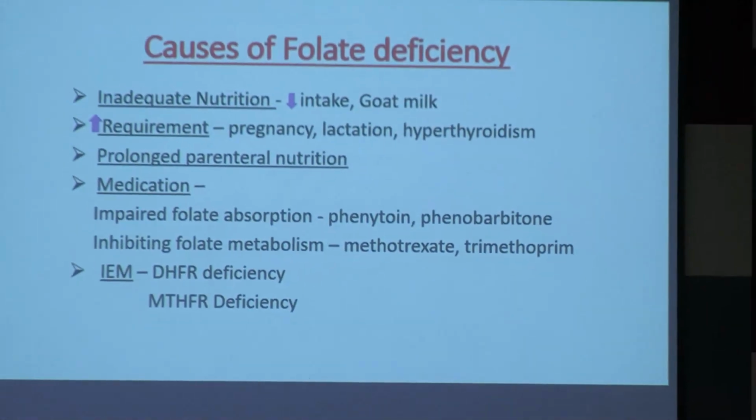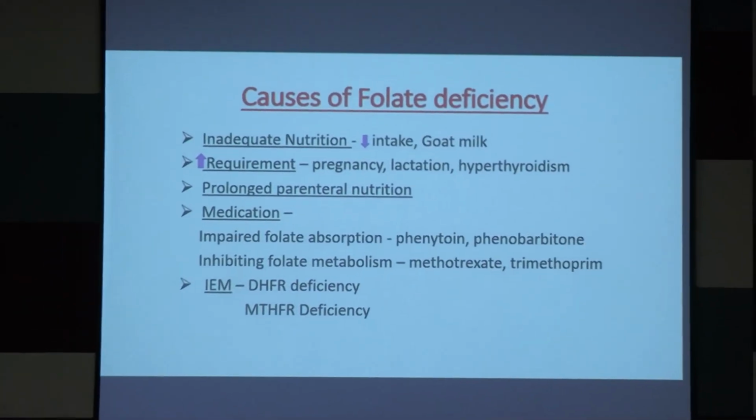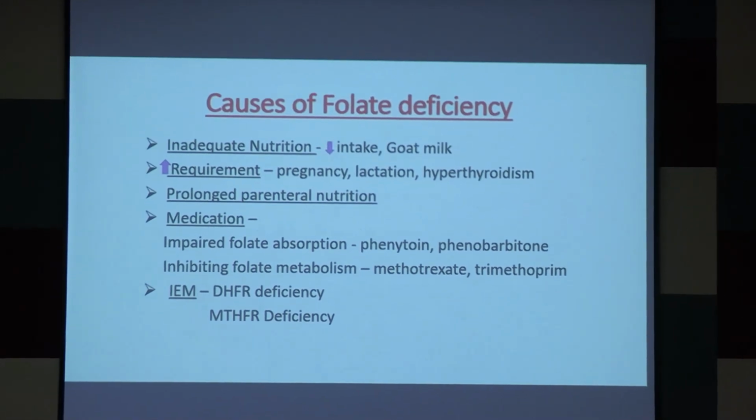Now, causes of folate deficiency. Whenever there is an imbalance between supply and demand, there will be deficiency. When supply is less or demand is more. Supply will be less with inadequate intake of folic acid. And goat milk is folate deficient.